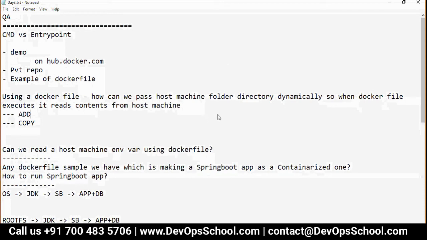Can I pass it dynamically when I call the Dockerfile execute? Can you reword this question, sir? So I'll answer the exact thing. Sure. Are you there? Yes, yes, I'm typing the question, Rajesh. Okay, just a minute.